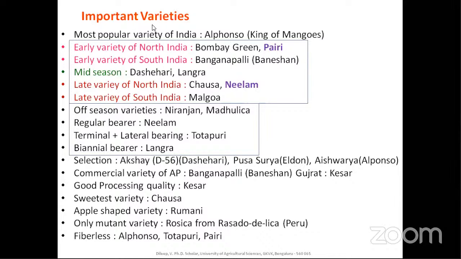So please, varieties are important. Just reading is not enough; I think it is better to group them. When you group like this, you will remember for a long time, and this is also a good criterion, I feel. If you are comfortable with this, please follow it. So here: early, late, regular season, the selections, the commercial variety, processing variety, sweetest variety, apple shaped. And if you can remember any other things, it's very good.